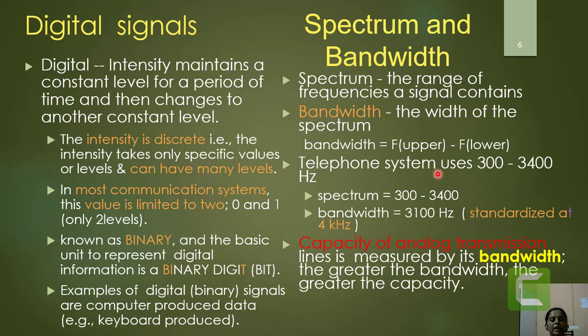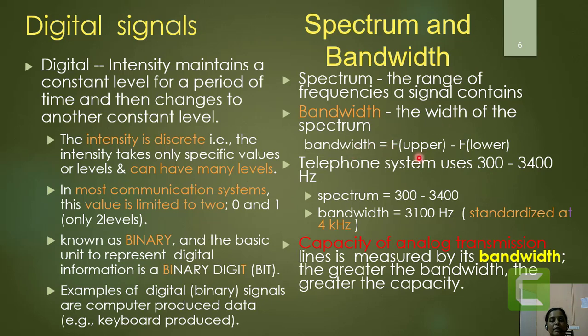If I say that the telephone system is operating in the frequency range of 300 Hz to 3400 Hz, then definitely the range of signal frequencies included in any telephonic signal will vary from 300 Hz up to 3400 Hz. Now the second feature is bandwidth, and bandwidth is nothing but the width of the spectrum.